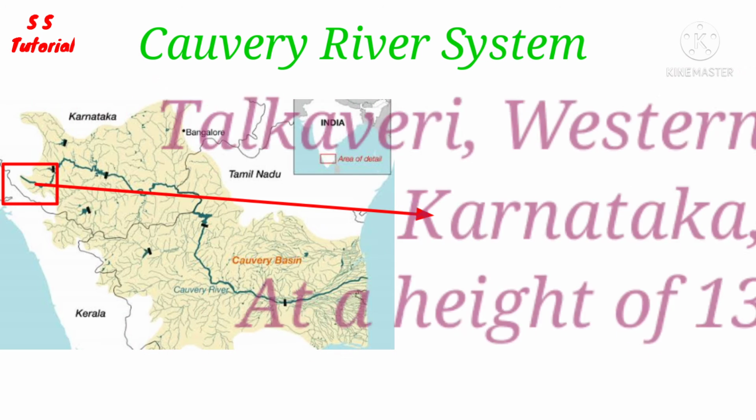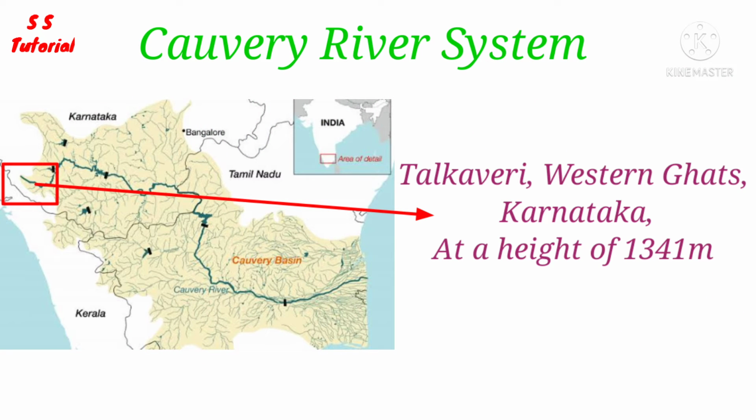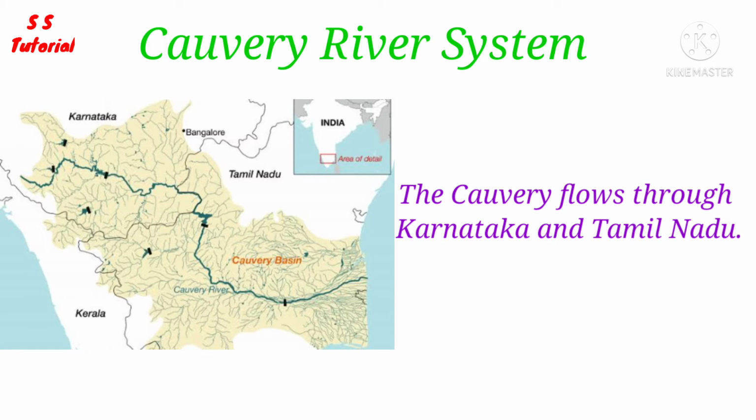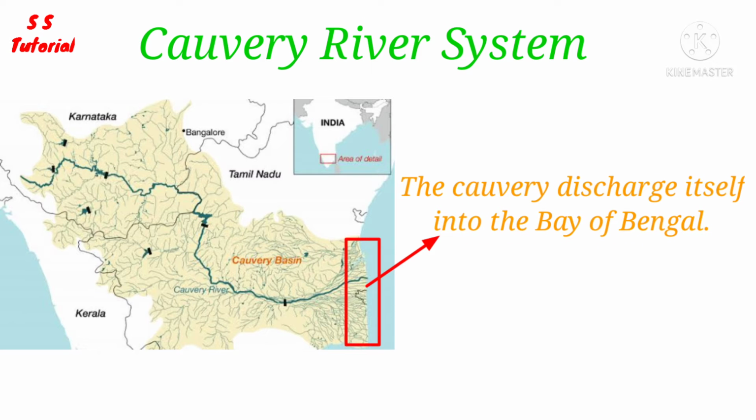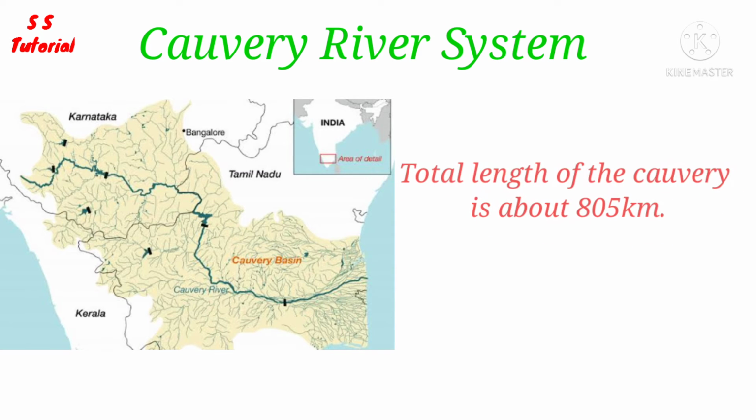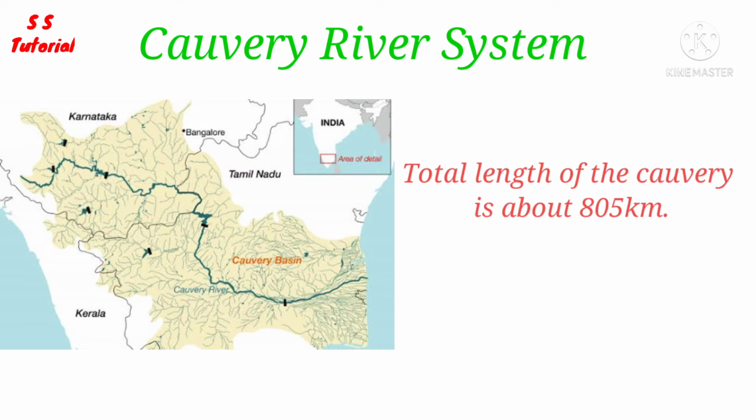The Kaveri originates from Talakaveri at Brahmagiri range in the Western Ghats in Kodagu district of Karnataka state at a height of 1341 meters above the mean sea level. After origin, the river flows in a southeastward direction through the states of Karnataka and Tamil Nadu, and then the river discharges itself into the Bay of Bengal. Total length of the Kaveri is about 805 km.